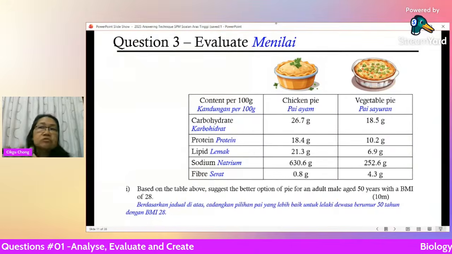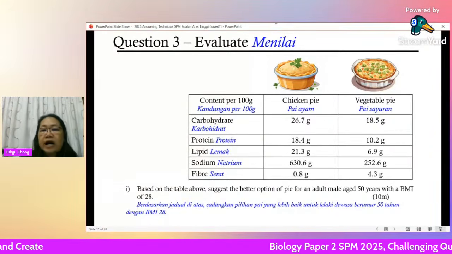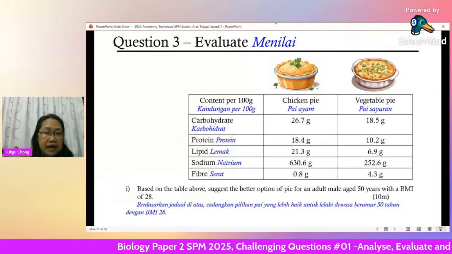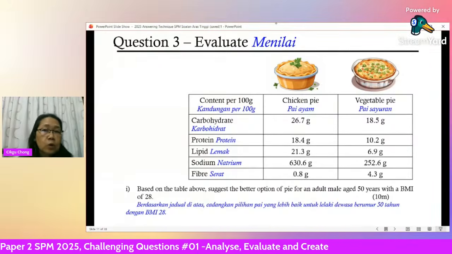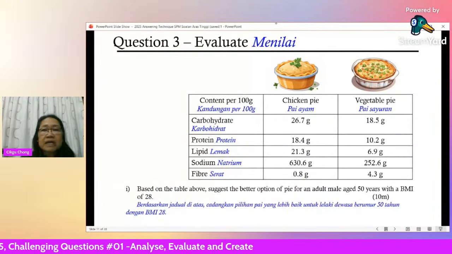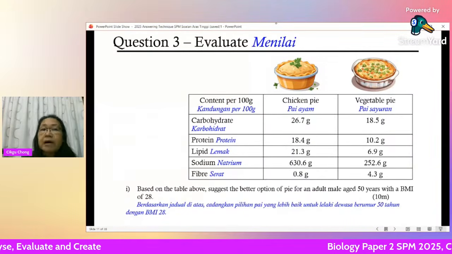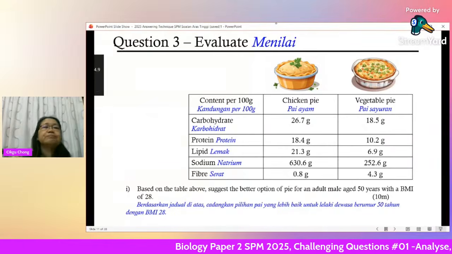So, if you want to recommend someone to take a pie, what kind of person is this? Adult male, age 50 years old, with a BMI of 28. You should know what a BMI of 28 means. Is it a healthy BMI or not a healthy BMI? That you also need to know. Okay, just to compare, let me tell you.